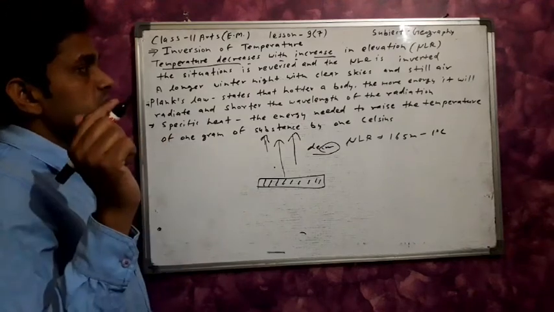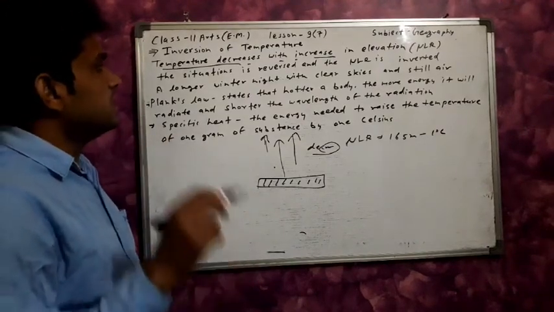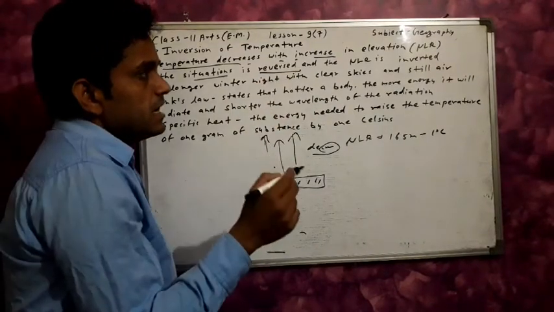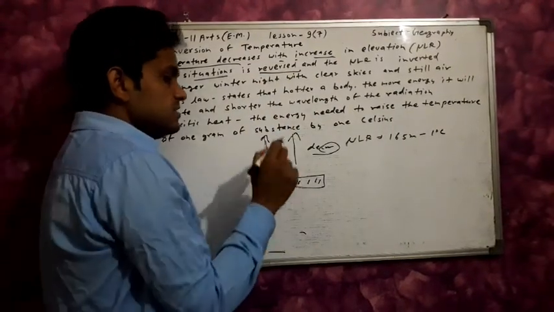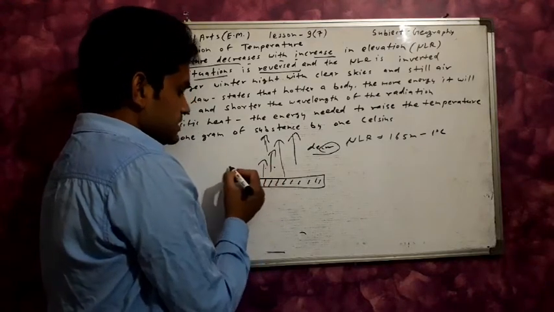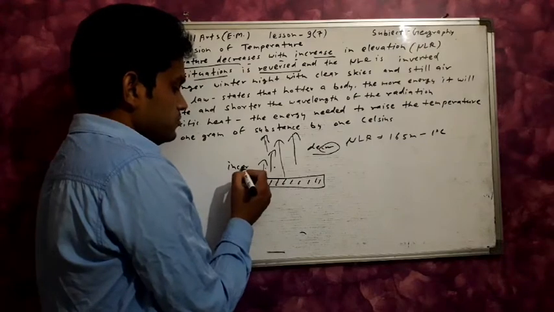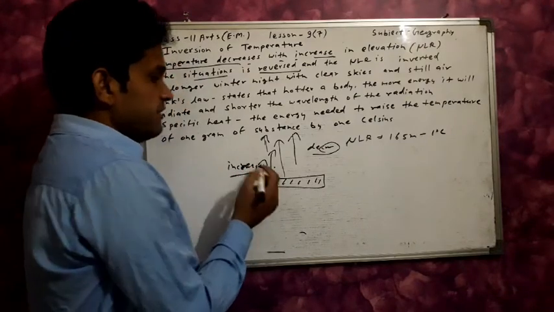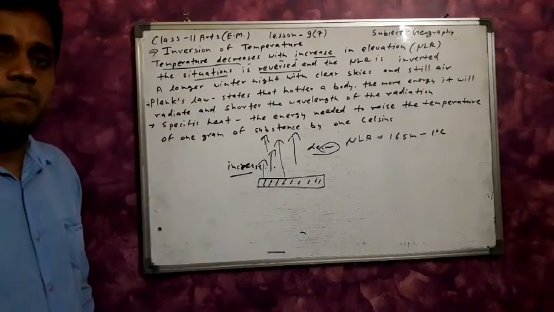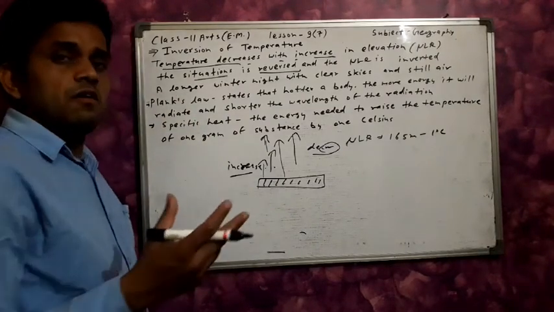But here it is just the opposite situation. The situation is reversed here, and the NLR is inverted. So what situation is this? According to elevation the temperature increases. This condition is known as the inversion of temperature. What happened here?